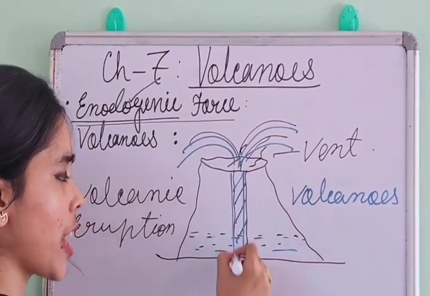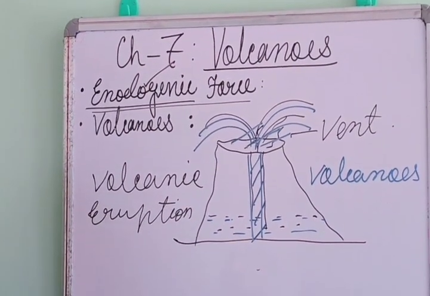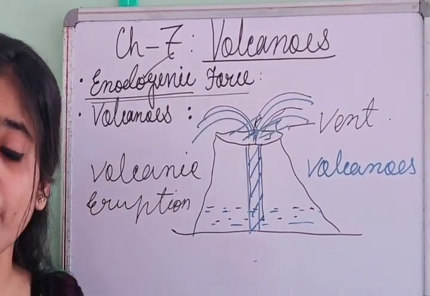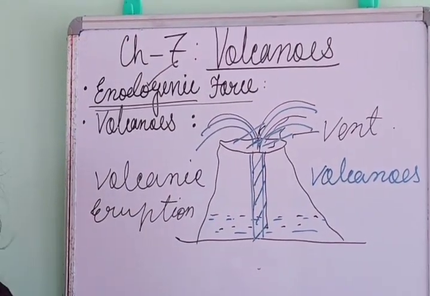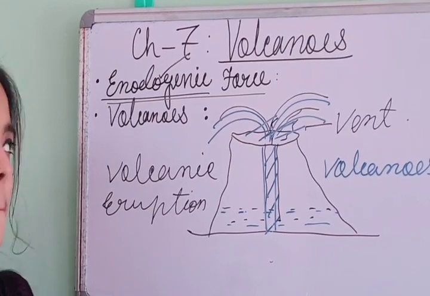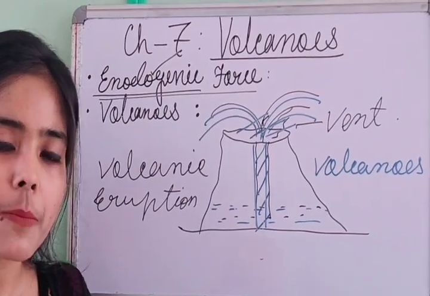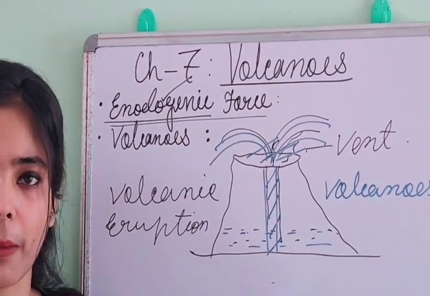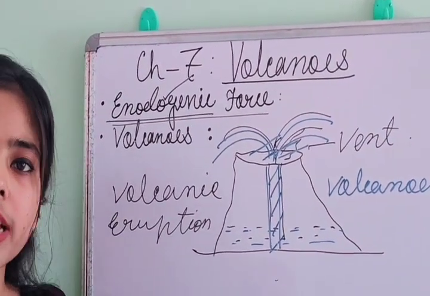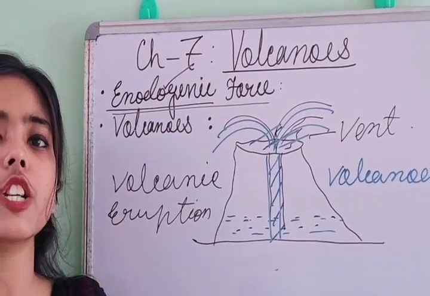And this pipe-like structure, or the cracks present on the earth's surface, force the magma to come out. Done? So this pipe-like tube or fracture or crack is geographically known as a vent. What is the spelling? V-E-N-T, vent. And now you have to know what a volcanic eruption is. Eruption means the process that takes place over here. Volcanic eruption is a sudden movement that is associated with endogenic force. So these three terms are more or less clear to you all.